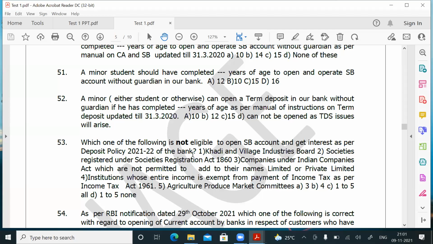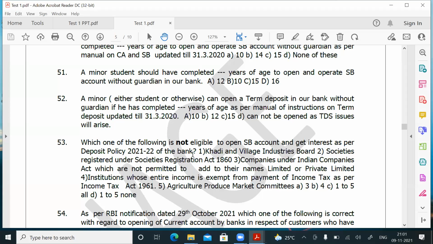Okay, the question is, which one of the following is not eligible? Point number one, Khadi and village industries is eligible. Societies registered under Societies Registration Act 1860, they are also eligible to open SB account and you can give interest to them. Companies under Indian Companies Act which are not permitted to add to their names limited or private limited, they are also permitted to open SB account and get interest.